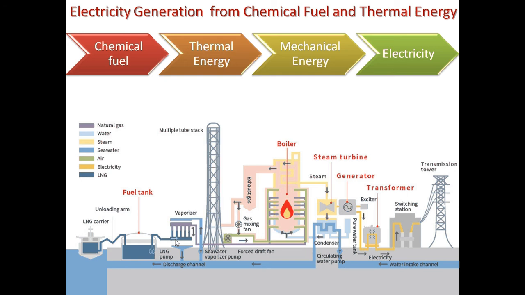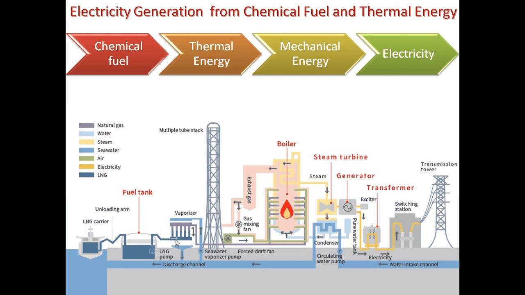Then there are solar thermal power plants. Solar thermal you have not studied yet because we have not covered the lecture on solar energy. But it is the same principle as thermal power plants. Only the boiler part, the thermal energy required to evaporate the water into steam, is provided through concentrated solar mirrors.